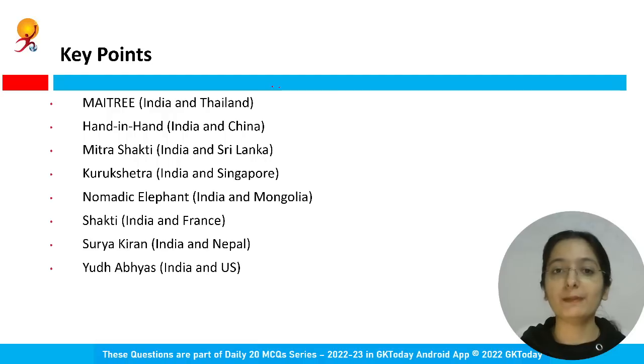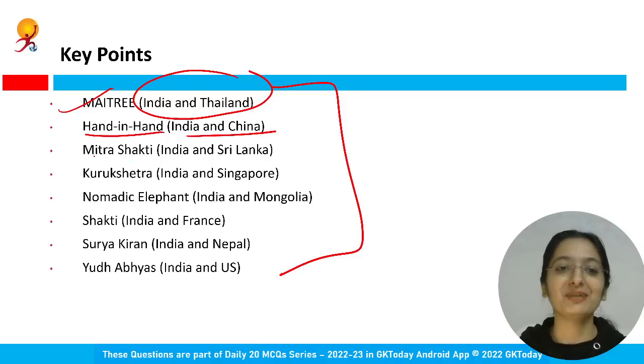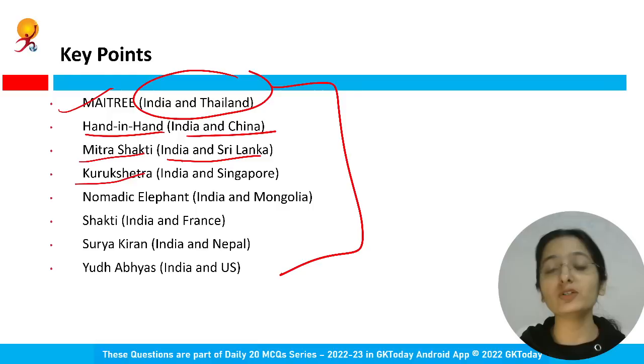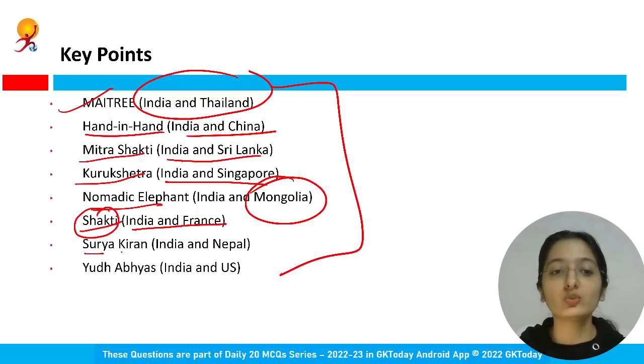This is very important. Apart from this, you are having other bilateral exercises like Maitri between India and Thailand, Hand in Hand, India and China, surprisingly. Mitra Shakti, India and Sri Lanka. Kurukshetra is also a bilateral exercise between India and Singapore. Nomadic Elephant is a bilateral exercise between India and Mongolia. Garuda Shakti, we just covered, between India and Indonesia. This is Shakti only between India and France. It is very important. Surya Kiran between India and Nepal, and Yudhabhyas between India and US.